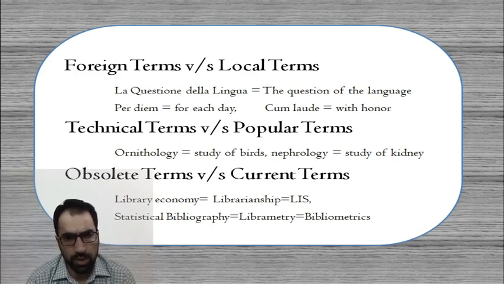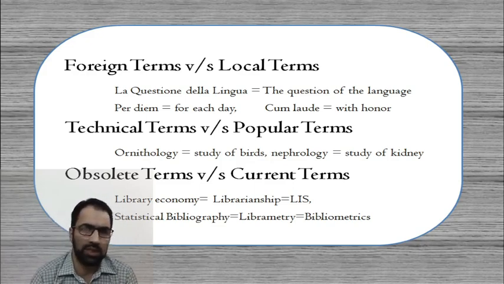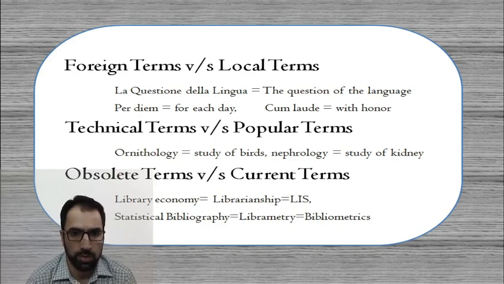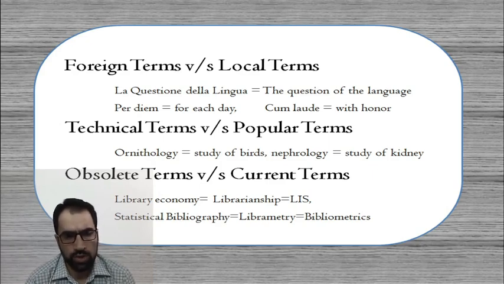I am not sure, but the local term for a public library should be like the normal language which we are using in English. Similarly, per diem, we can use for each day. So the foreign term as well as the local term has to be used uniformly. The most feasible thing in case of the public library, it is being said, is that the local term should be much more usable. It can definitely be the foreign term for the academic libraries or the special libraries; it depends upon the kind of users who are using the library catalog.